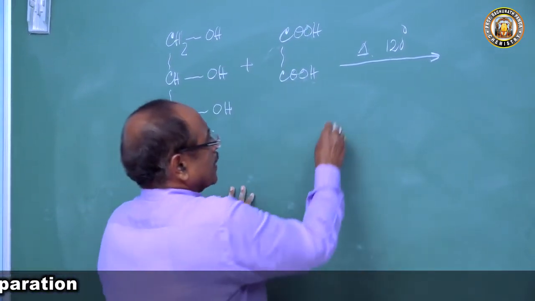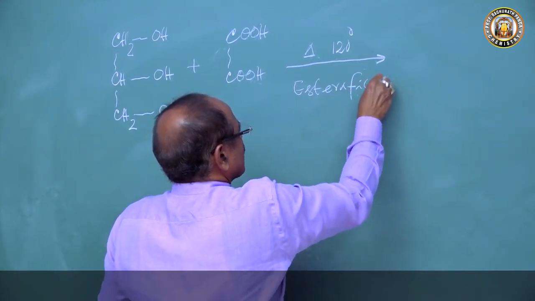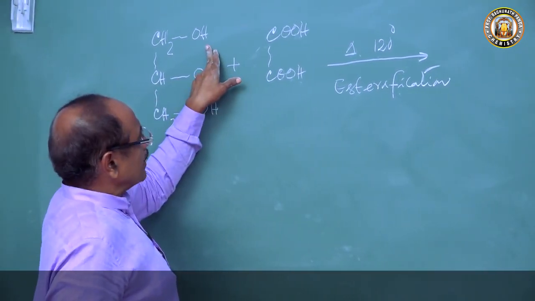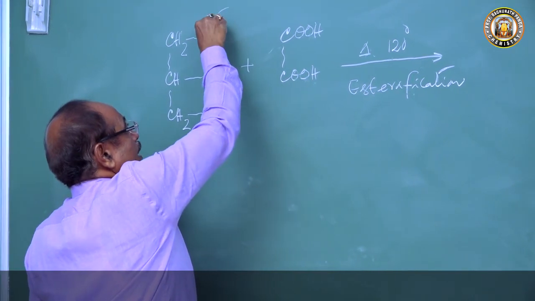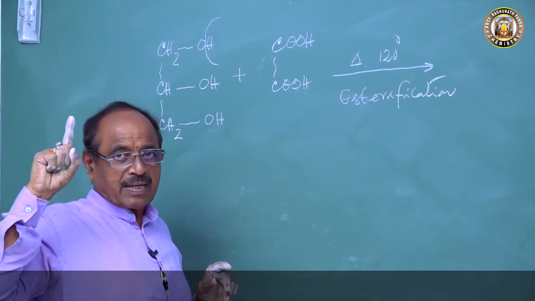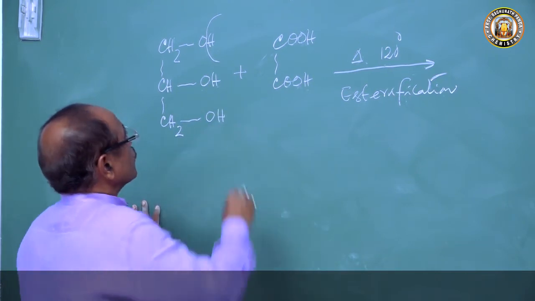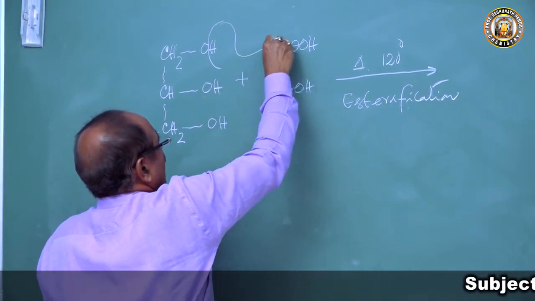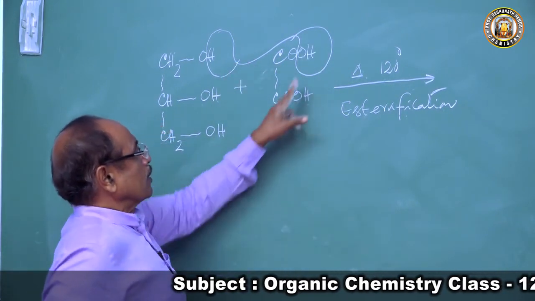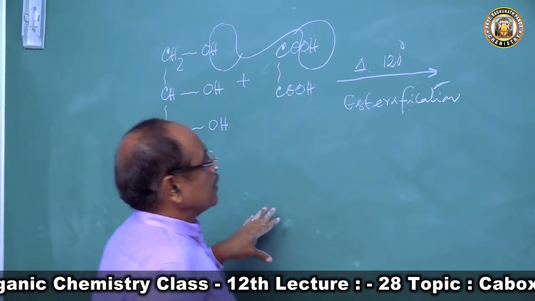Alcohol and carboxylic acid, then what reaction will go? That will undergo an esterification reaction. During esterification, what happens? The H of the alcohol goes. In this reaction, remember, the alcohol reaction is a reaction of hydrogen atom. So the H of the alcohol and the OH of the oxalic acid will be lost. So what will happen now? We will get the ester.